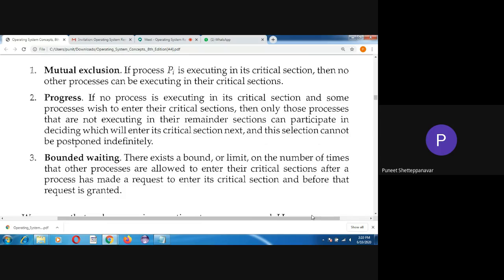Okay, so next is bounded waiting. Bounded waiting means there will be some limit. Let me take a real-time example.